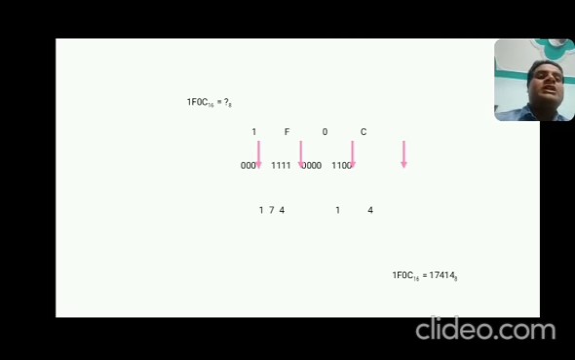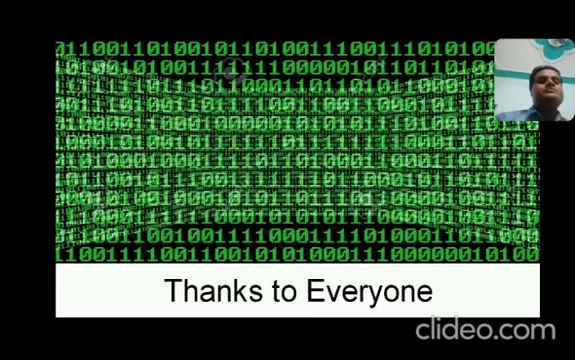Now starting from the rightmost side, take only 3 bits, that is 100. So 100 is 4, that means make 3-bit groups, because you want to convert this hexadecimal to octal. In octal it is 2 to the power 3, that is 3 bits. So this is 4, and the next one is 1, and then 474. So 1F0C in hexadecimal is equal to 17414 in octal.